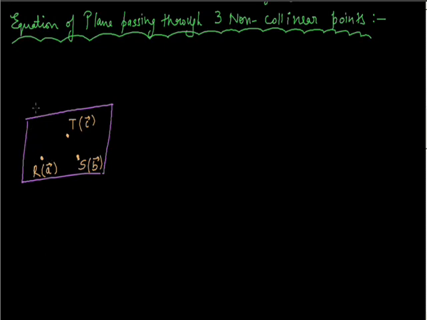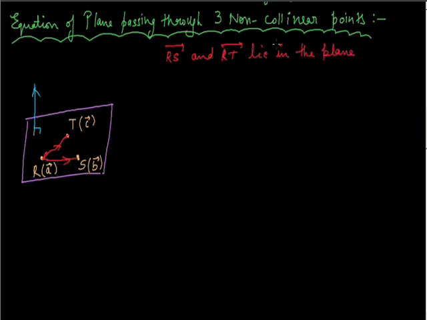And now suppose the vector normal to the plane is this. To obtain the vector perpendicular to this plane, I am joining RS and RT. By doing this, I get 2 vectors, RT vector and RS vector. So I can say that RS vector and RT vector lie in the plane.